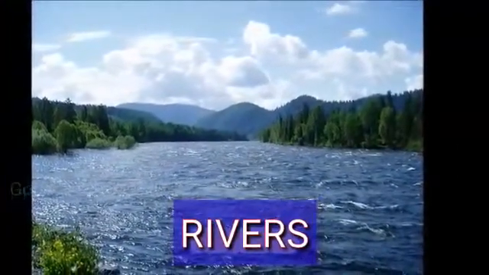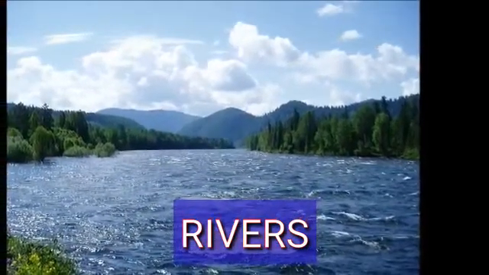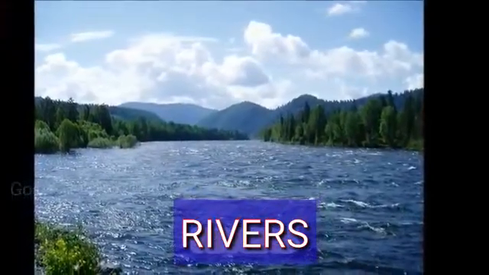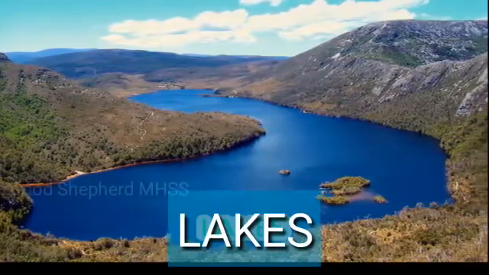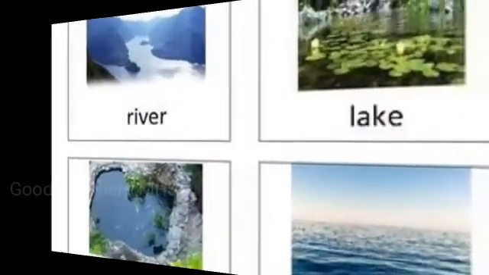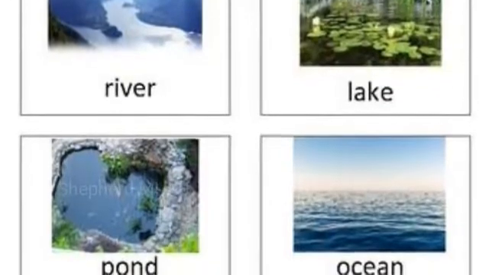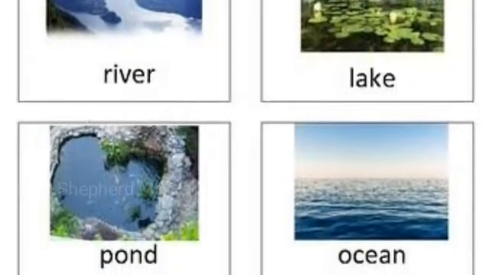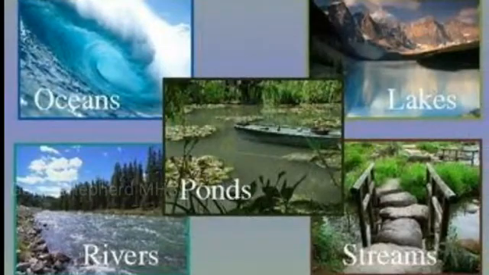A river flows across land, so it has land on both sides. Its water flows into seas, lakes, or into other rivers. A lake is surrounded by land on all sides. The river and lake can also be big, but the pond is a small water body. A river has land on two sides, and a lake and ponds are surrounded by land on all sides.